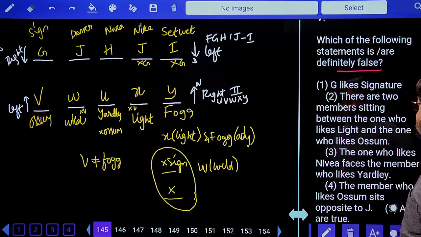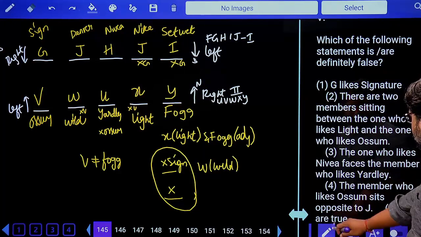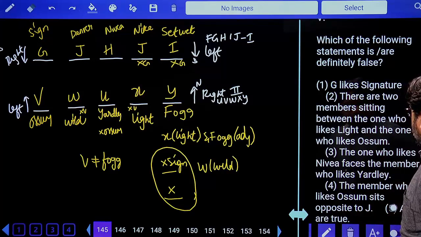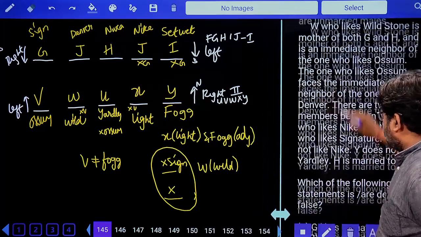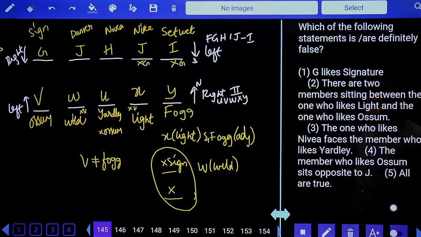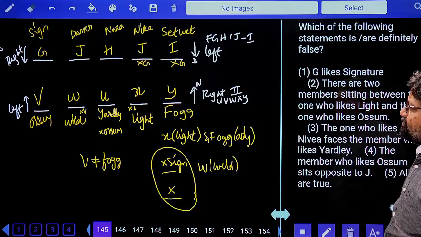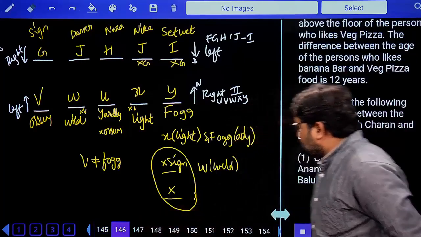Yes, it is true. The one who likes Nivea faces the member who likes Yardley. Nivea and Yardley, yes, same. Next, Nivea and Yardley is correct. Next clue. Fourth, the member who likes awesome sits opposite to J. Awesome is sitting opposite to J. No, no, no. So which option is the answer? Fourth option is wrong. 146.